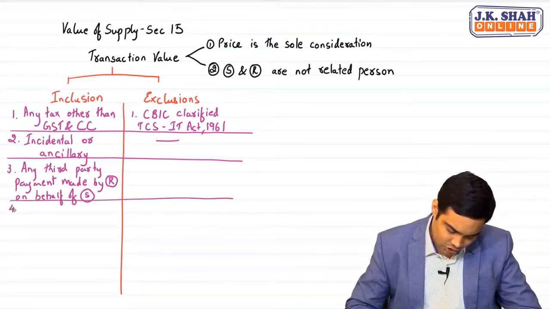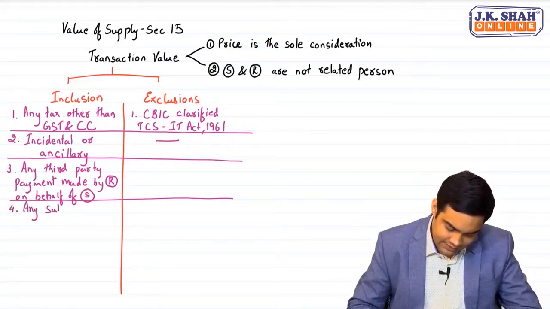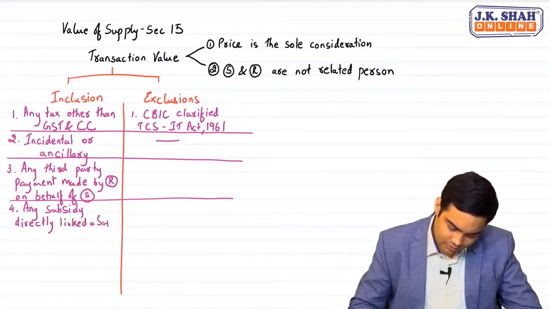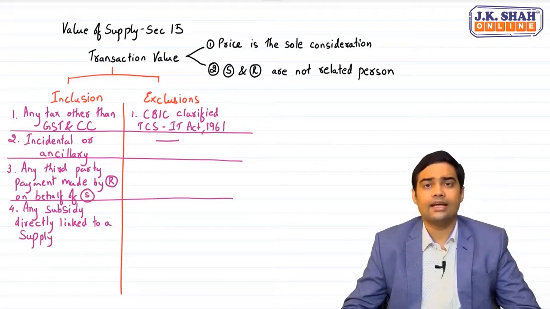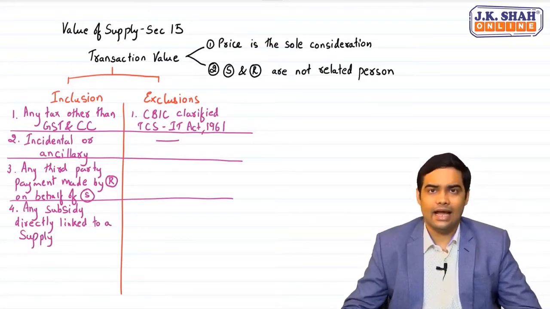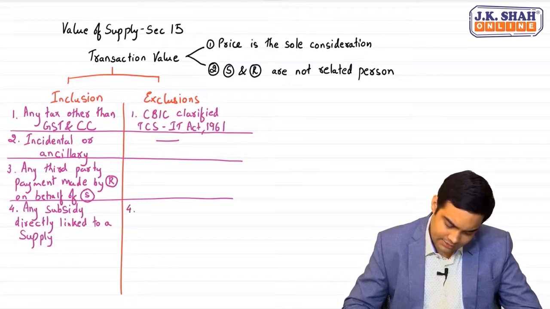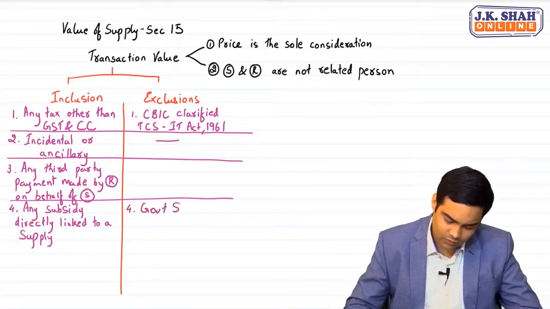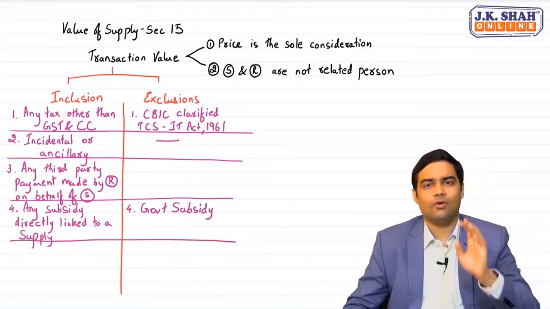Then the law talks about any subsidy directly linked to the supply. See, it has to be a subsidy directly linked to the supply. That means a particular transaction has to be associated with it, and that should have a direct link. I'll give you an example. But say suppose it is government subsidy, then it would not be liable to GST. Now, let's understand it with the help of an example.